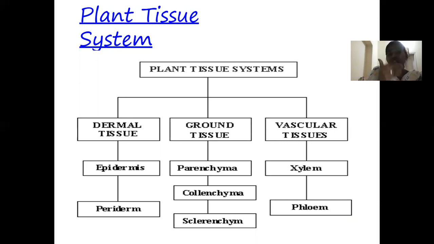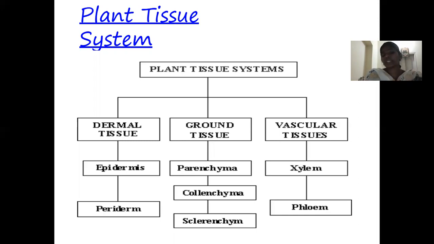Along with this function, it is also responsible for controlling water loss as well as controlling gas exchange. These are also done by the dermal tissue. This dermal tissue is one of the simple tissues. That means this dermal tissue is composed of only one type of cells. That is the simple tissue.